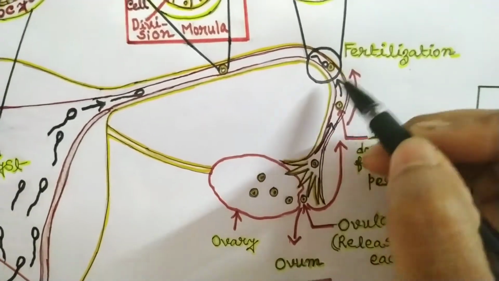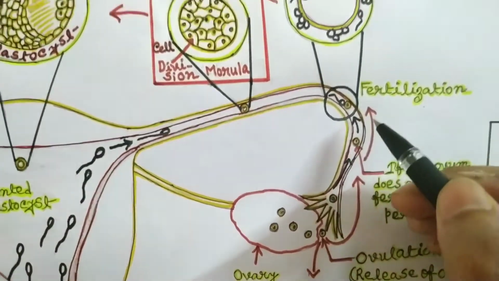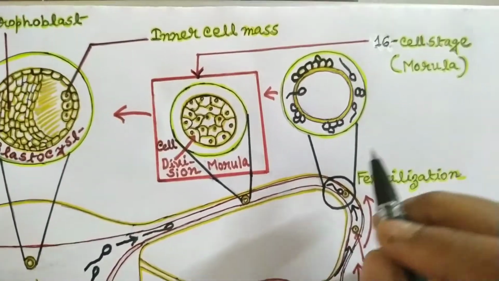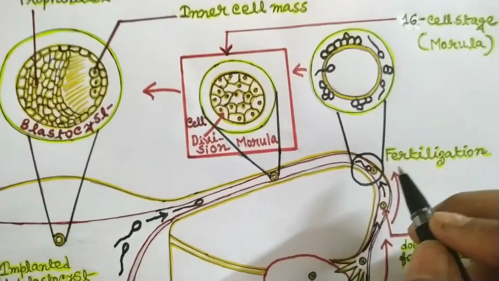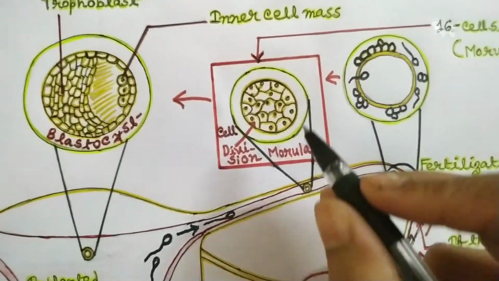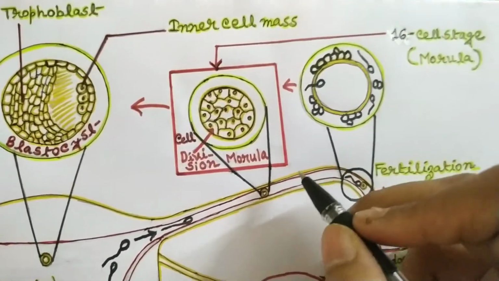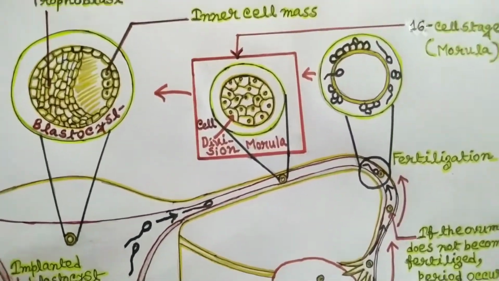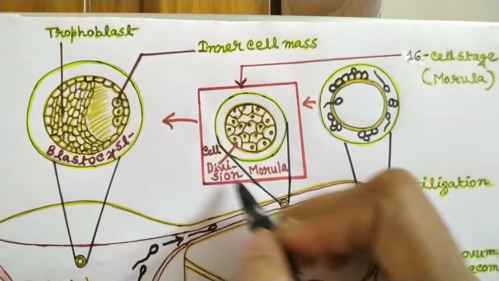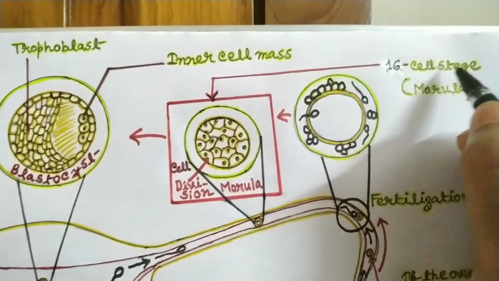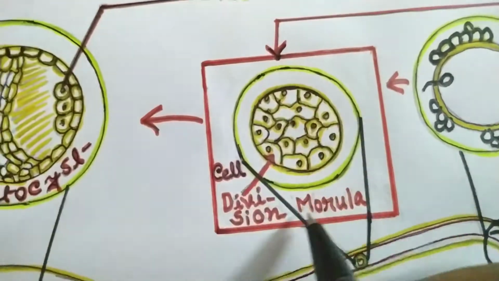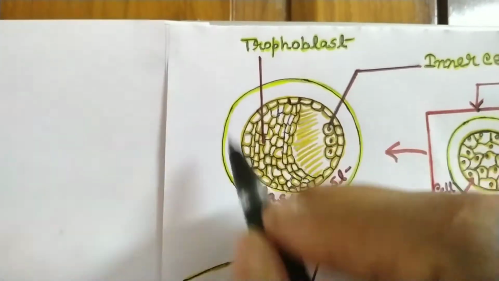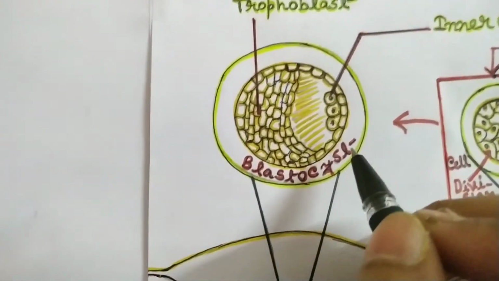But if the egg is fertilized by the sperm, then what will happen? Then a single cell or zygote will be formed. After that, after 1 day or about 30 hours, the cell division starts. The cell divides into a 2 cell structure, then it divides and forms a 4 cell structure, and then it will grow and divide into a 16 cell structure. The 16 cell stage is called the morula. You can see, this morula grows and divides to form a cluster of cells that is called the blastocyst.